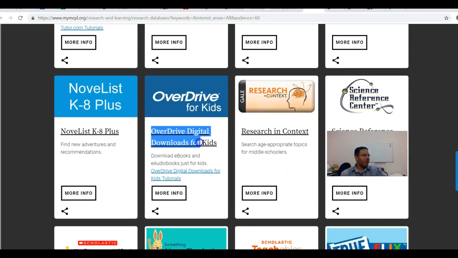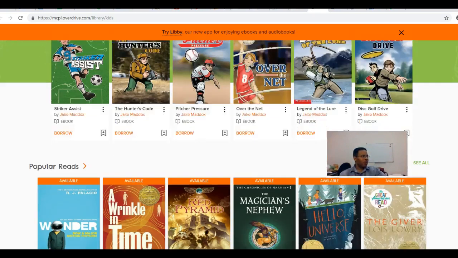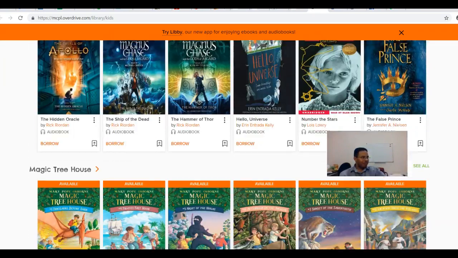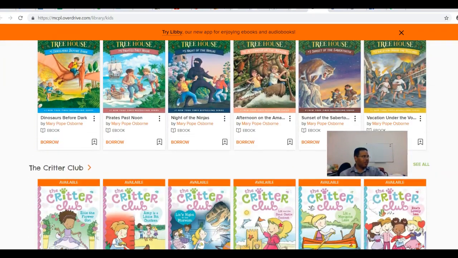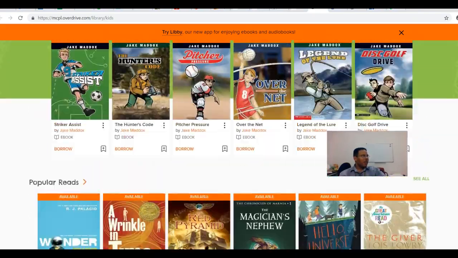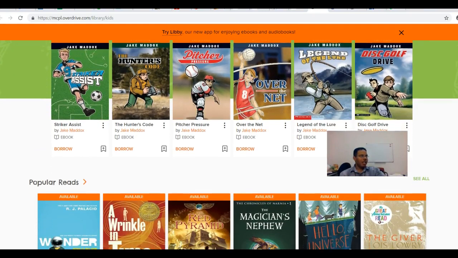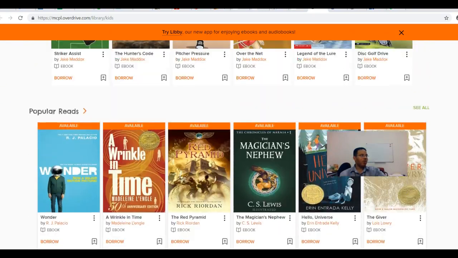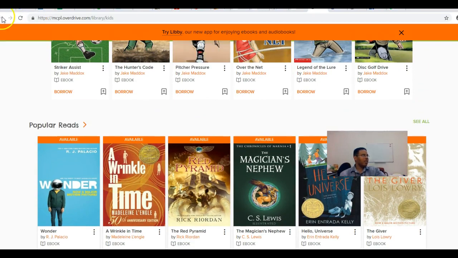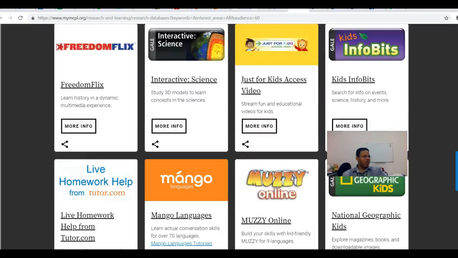So with Overdrive for Kids, Overdrive is one of those sort of e-lending resources where you can get audiovisual materials and ebooks and things of that nature. But the good thing with Overdrive for Kids is that, yes, you will specifically be getting materials that are suited for a child audience.